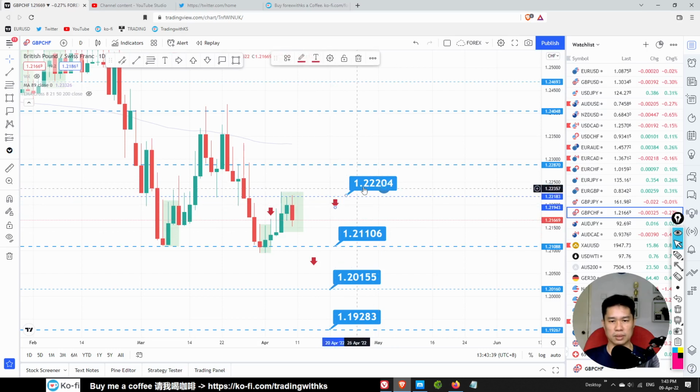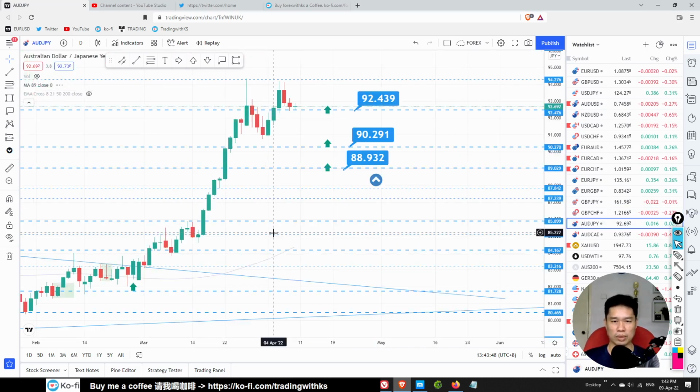If we do have a pin bar, maybe we want to sell. If we get bearish price action over here at 1.22180, probably we want to sell.